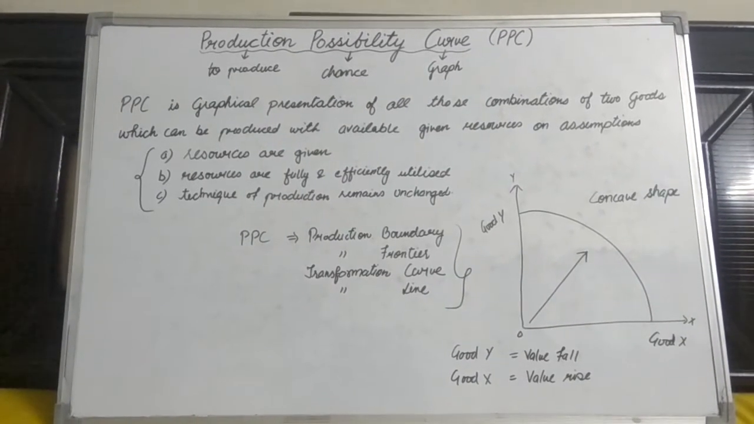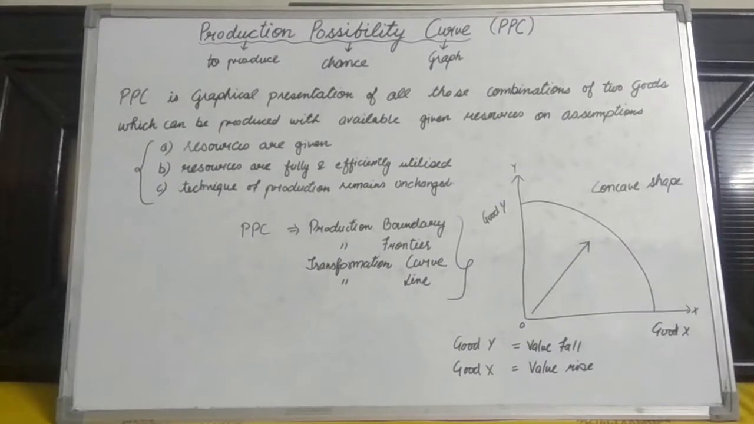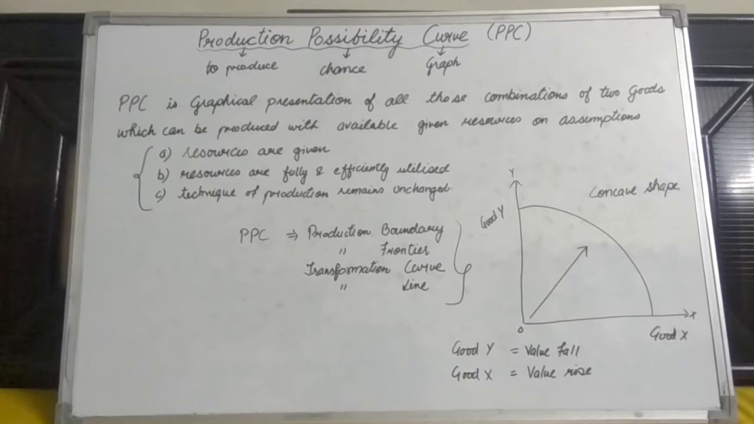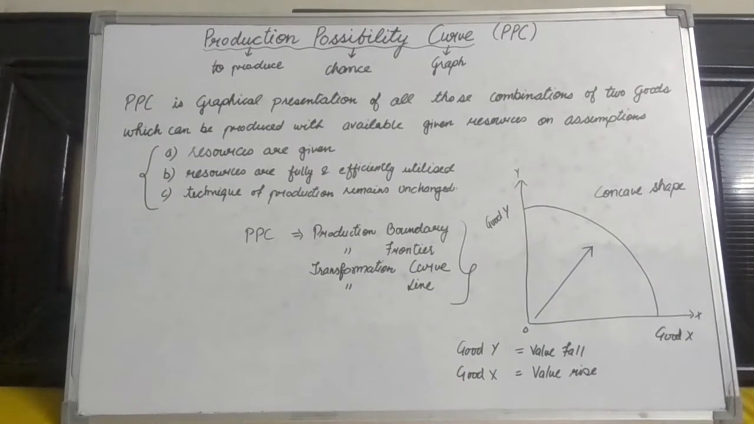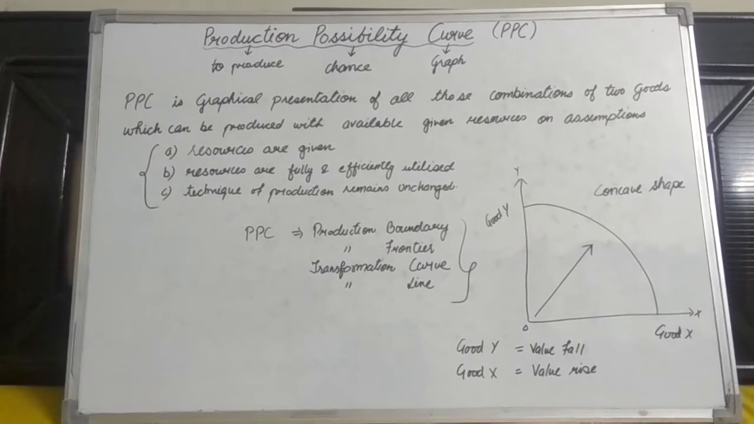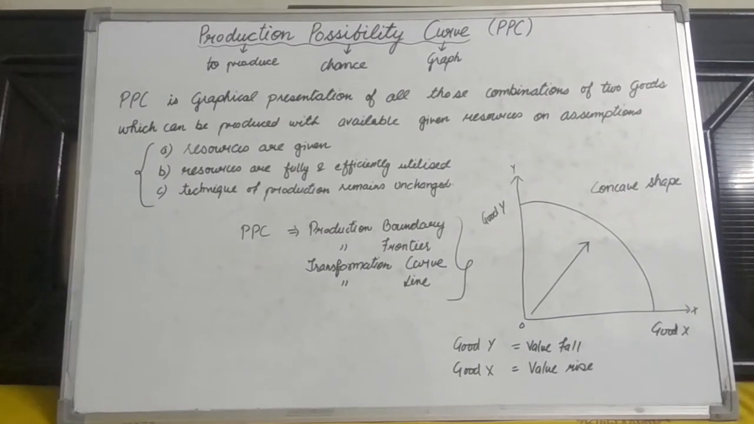PPC is a graphical presentation of all those combinations of two goods which can be produced with available given resources on the assumption that resources are given, resources are fully and efficiently utilized, and technique of production remains unchanged.